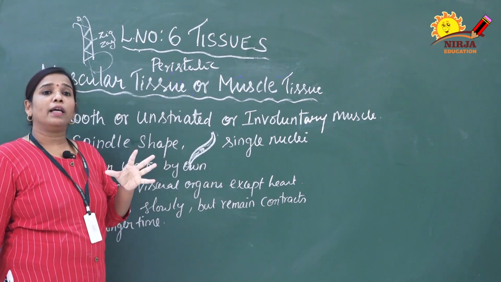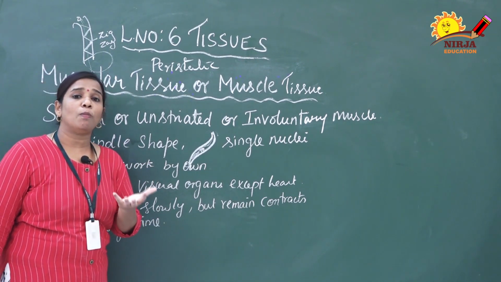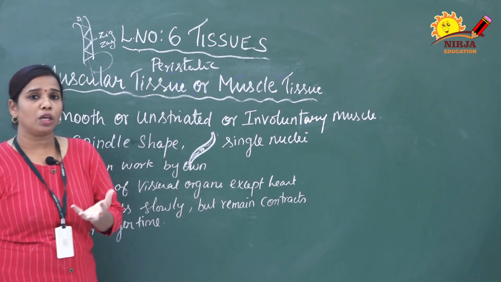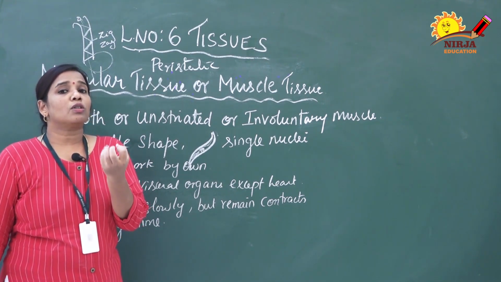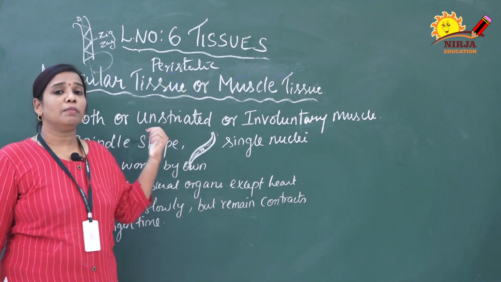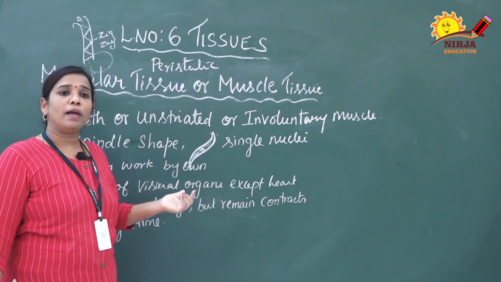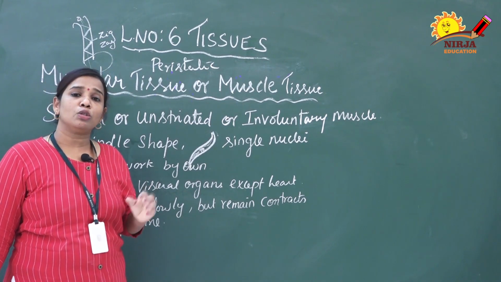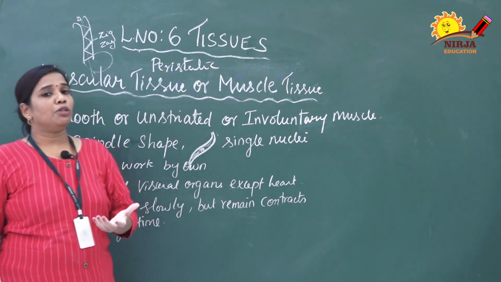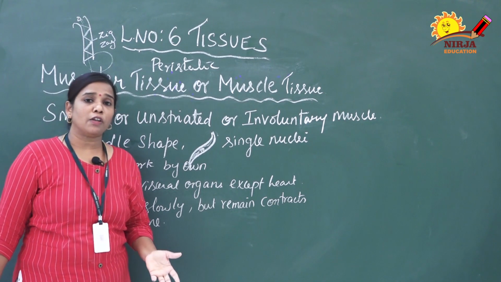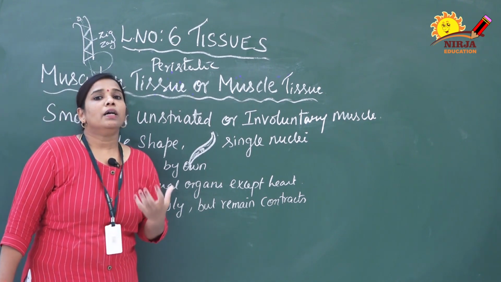And the urinary bladder. As we know, it is a small pouch-like structure that can store urine. The contraction and relaxation for storing urine is done with the help of this muscle. Then gallbladder and uterus. The gallbladder is used to store bile juice, and the uterus is present in the female body to protect the embryo.